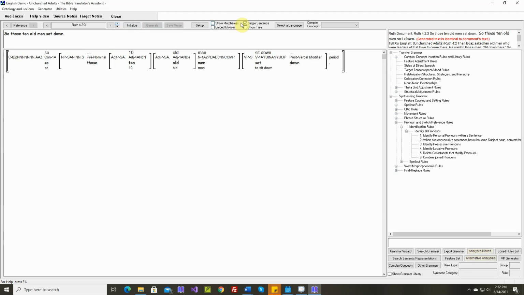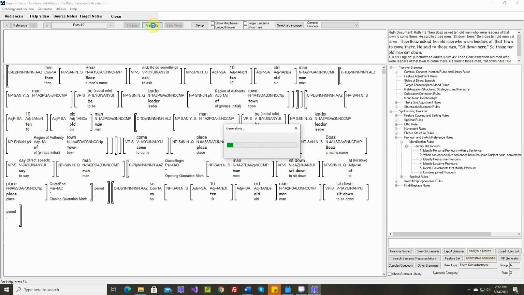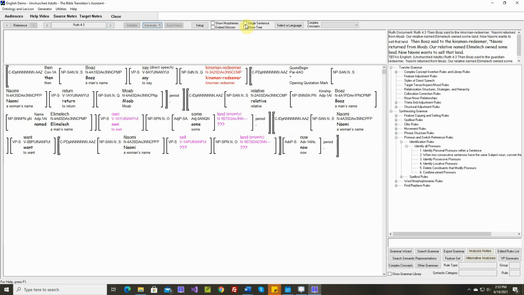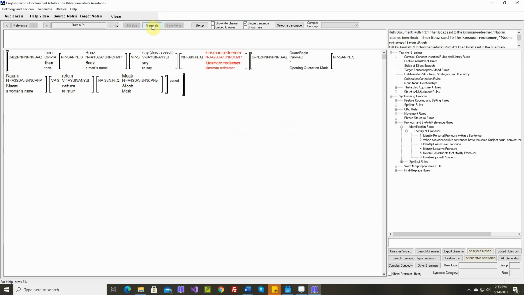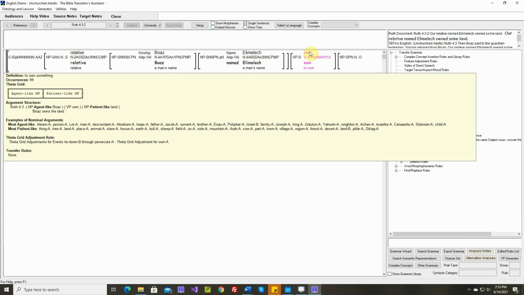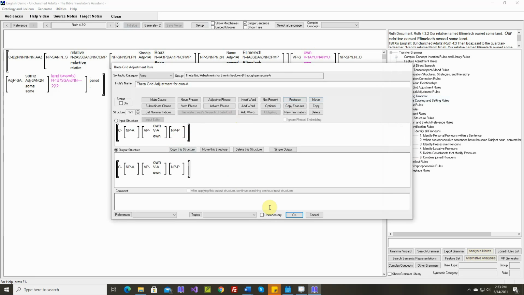That's the last sentence. Generated text is identical. Text is identical. Okay, own. I don't think we'll need this rule.